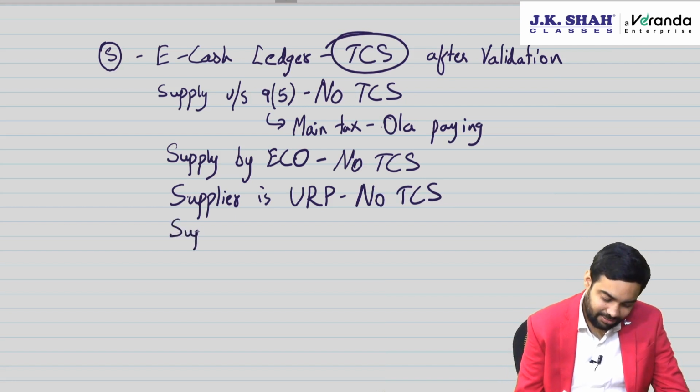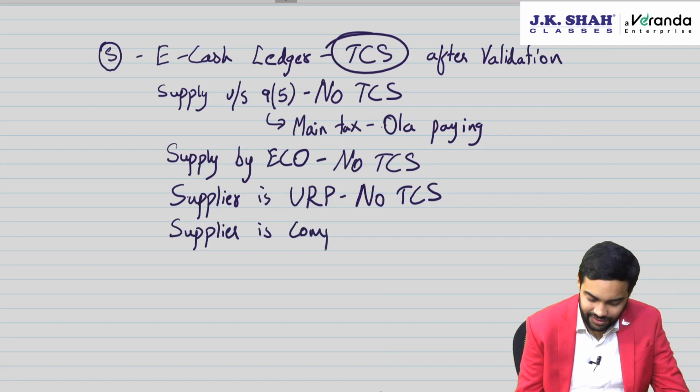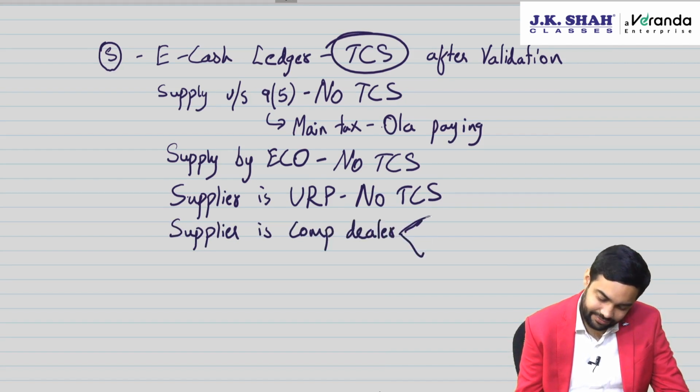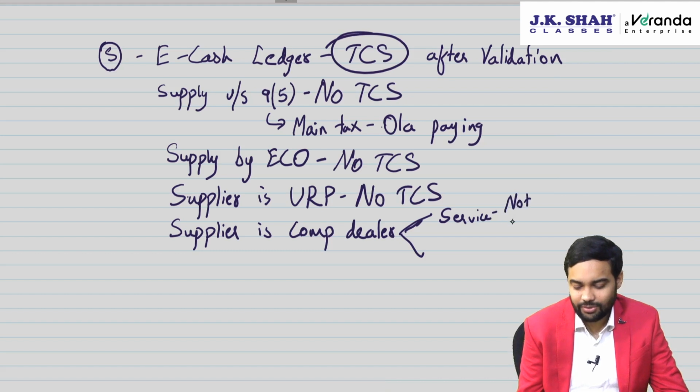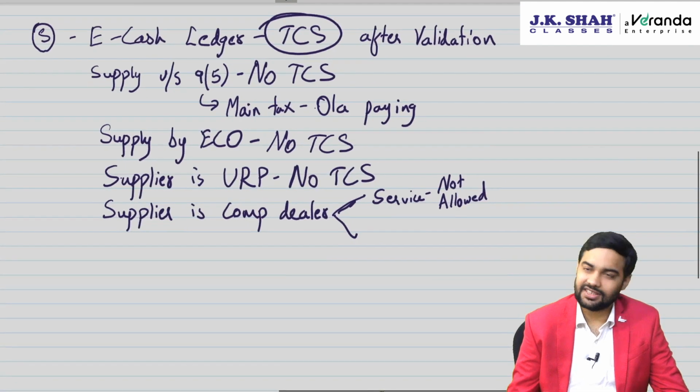Then what if the supplier is a composition dealer? Now if the supplier is a composition dealer, then services are not allowed. If you are providing services through an online platform, you cannot take the composition scheme.